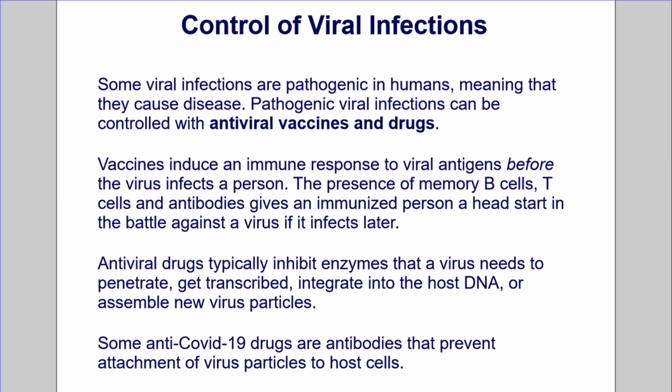Some viral infections are pathogenic in humans, meaning that they can cause disease. Pathogenic viral infections can be controlled with antiviral vaccines and drugs. Vaccines induce an immune response to viral antigens before the virus infects a person. The presence of memory B cells, T cells, and antibodies gives an immunized person a head start in the battle against the virus if it infects later. Antiviral drugs typically inhibit enzymes that a virus needs to penetrate, get transcribed, integrate into the host's DNA, or assemble new virus particles. Some anti-COVID-19 drugs and antibodies prevent attachment of virus particles to host cells.